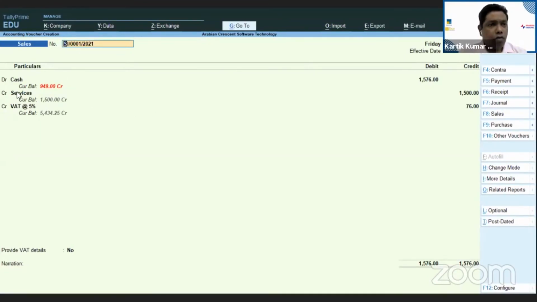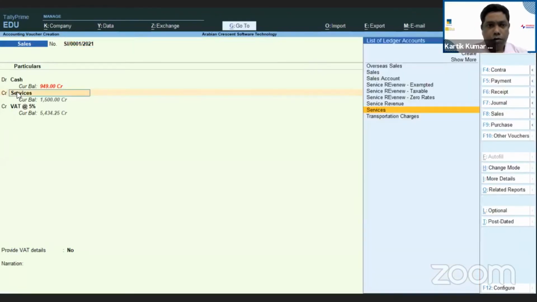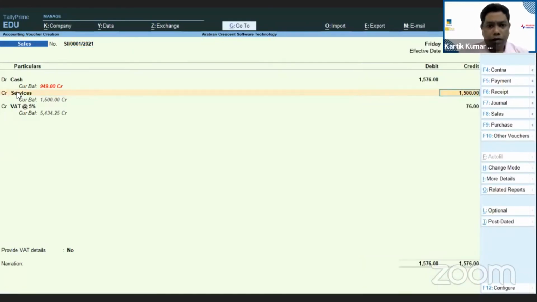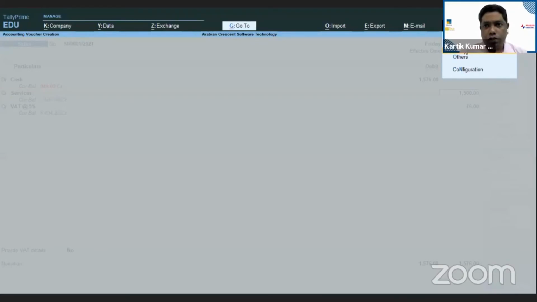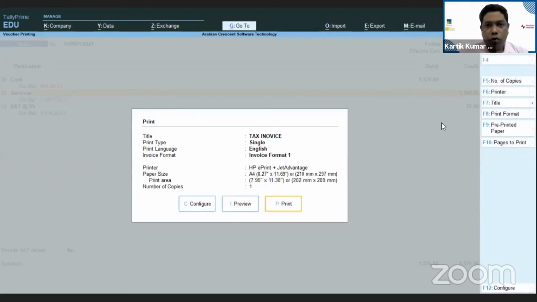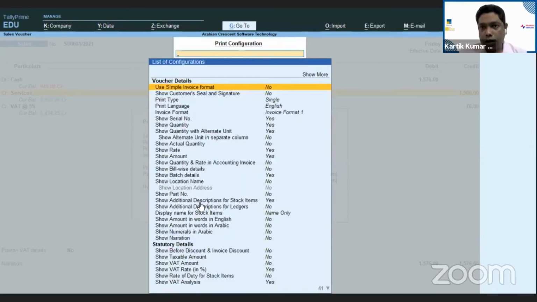Perfect. Now, when I'm coming to this screen, the same thing, the entire format is changed. When you take the printout, you can have many other options in the print format. If you go here to the configuration, you can click on this configuration button. F12 remains the same as it was in ERP 9, but now they have given one configure button. You can click on it and set whatever you want from here.